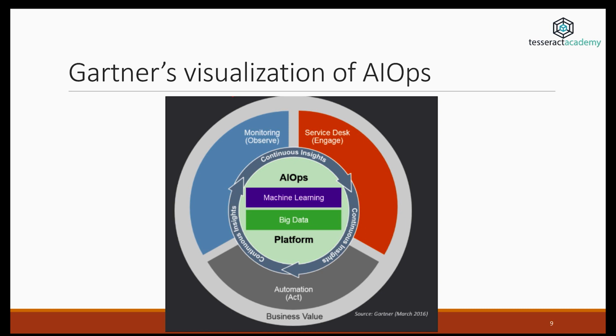Monitoring refers to the act of observing what's happening. Service desk refers to ticket management, the interaction between the team, the platform and the customers. And automation is what AI and machine learning is offering. There's another circle in the middle which talks about continuous insights. All these, the monitoring and the engagement, the automation and the insights, are generated by the core, which is based on machine learning and big data.